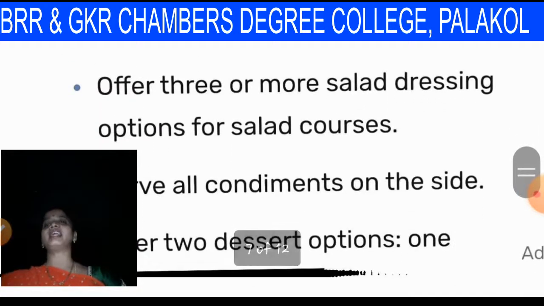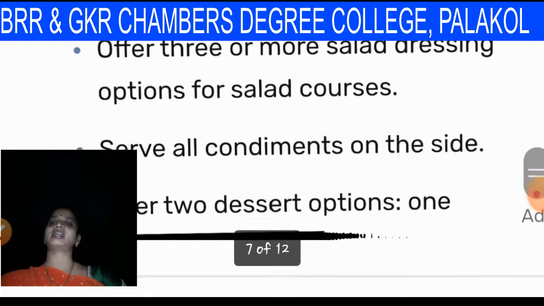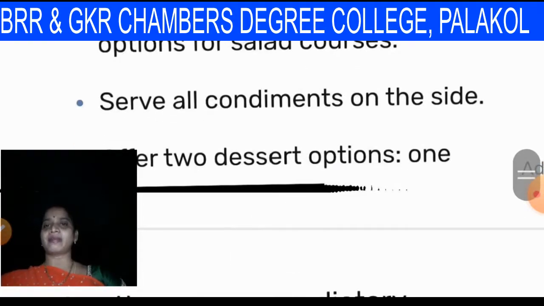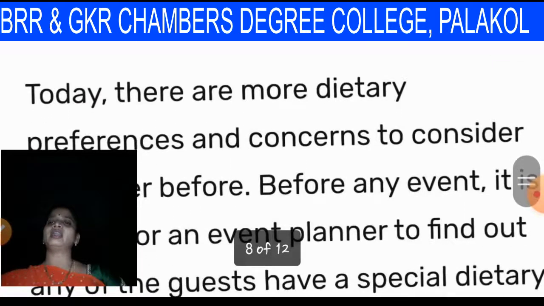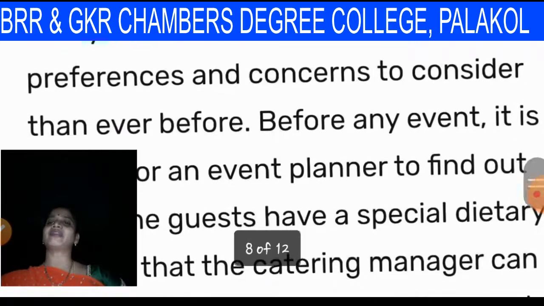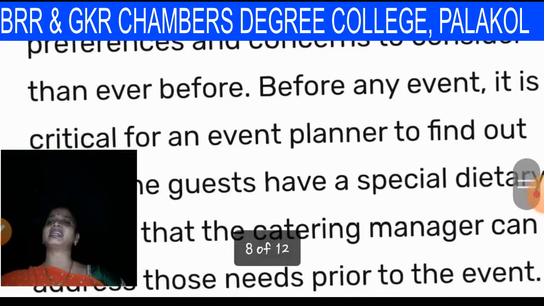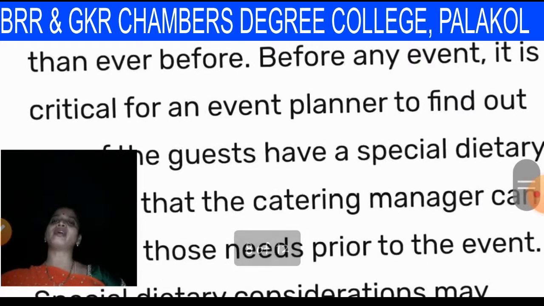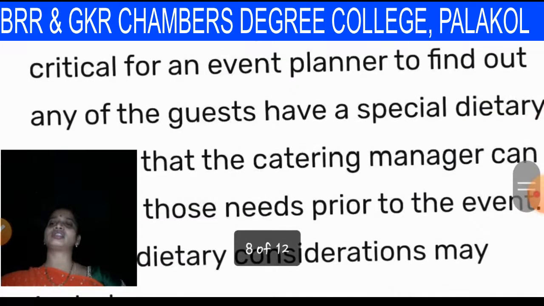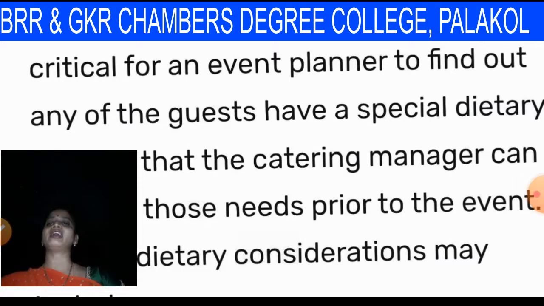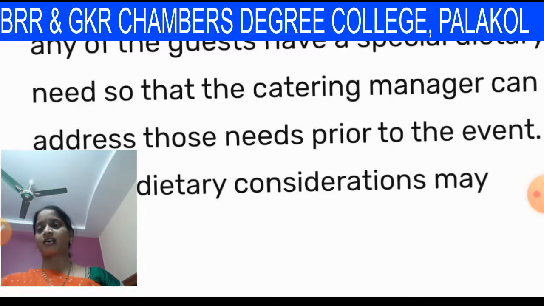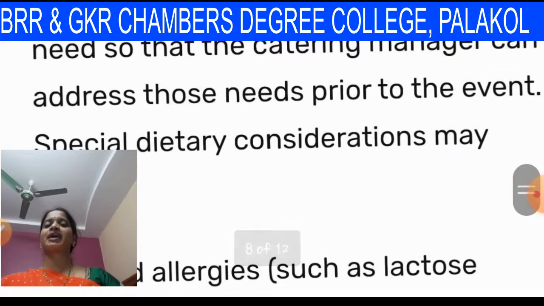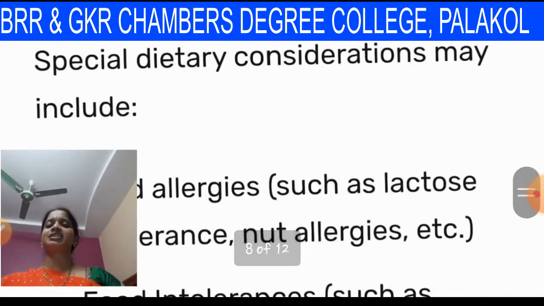Offer 3 or more salad dressing options for salad courses. Serve all condiments on the side. Offer 2 dessert options also. Today there are more dietary preferences and concerns to consider than ever before. So before any event, it is critical for the event planner to find out if any of the guests have special dietary needs. We can't assume that. So that the catering manager can address those needs prior to the event, special dietary considerations may be included.